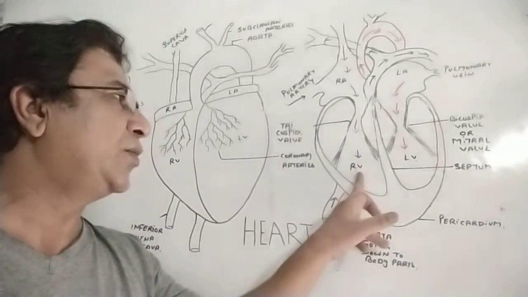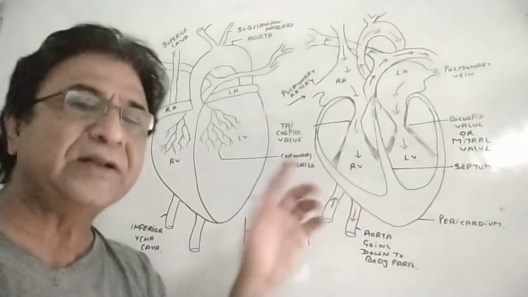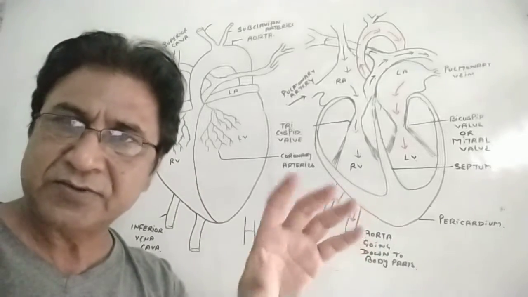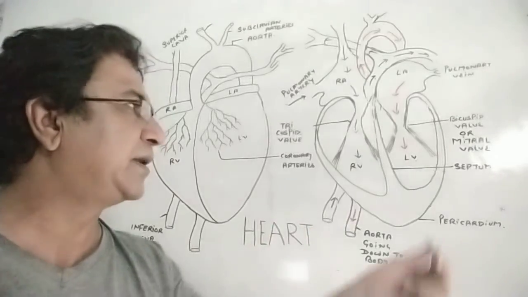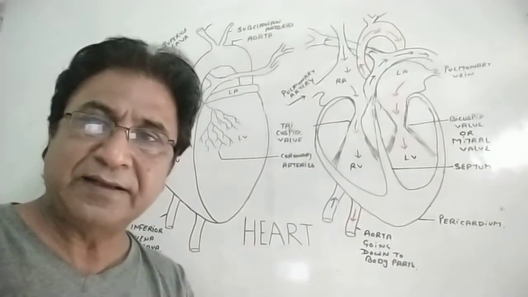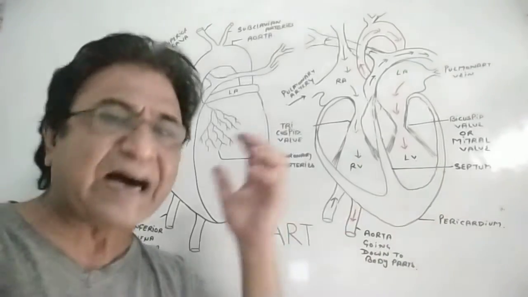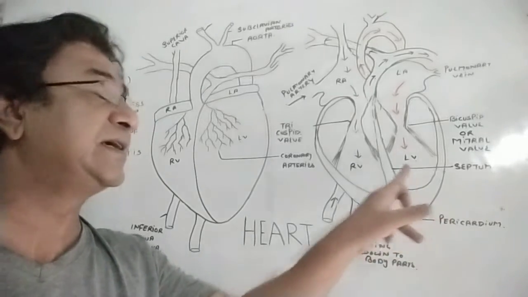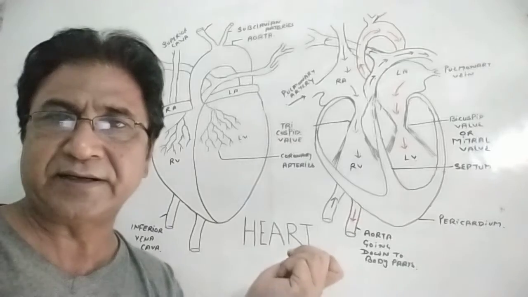Why so? Now, the heart is present near the lungs, remember that. Whenever the right ventricle contracts, it has to supply the blood into the lungs only. So it is nearby. So much contraction is not required. But the left ventricle actually has to supply the blood throughout the body. So much higher contraction or systole is required. That is why the left ventricle has a 3 times thicker wall as compared to the right ventricle's wall.